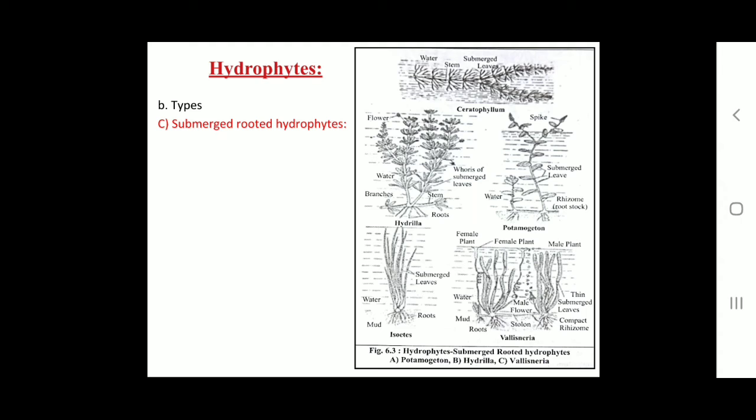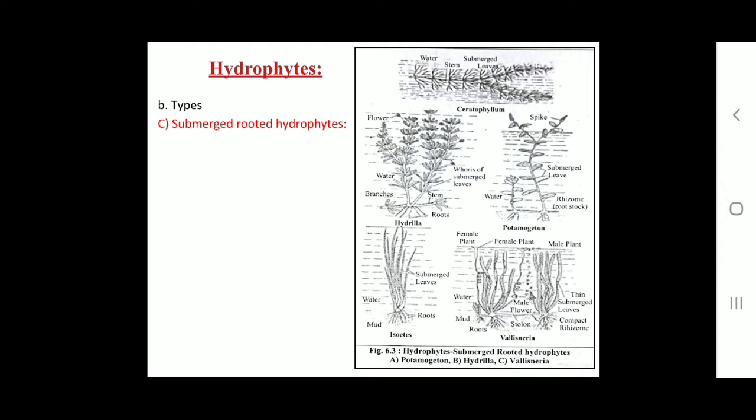Next, fourth, vascular tissue is poorly developed. Xylem elements are few, while phloem may be poorly developed. In Ranunculus and Typha, vascular elements are comparatively much distinct and well developed. Then fifth, mechanical tissues are generally absent except in some emergent forms, example Typha, where pith cells are sclerenchymatous. Okay. After root, the next point is stem of hydrophytes.